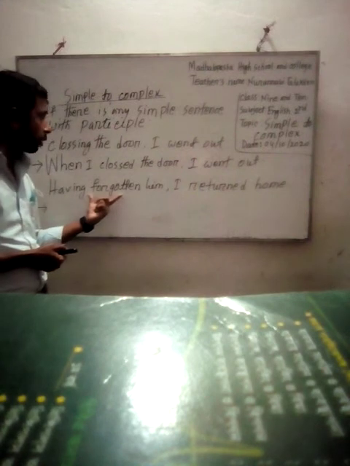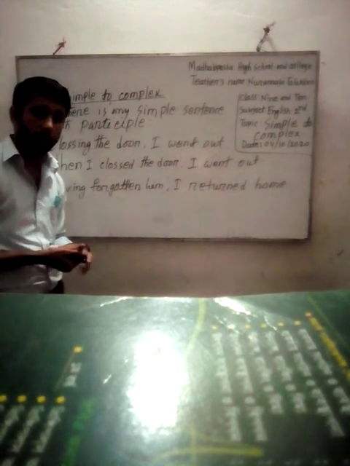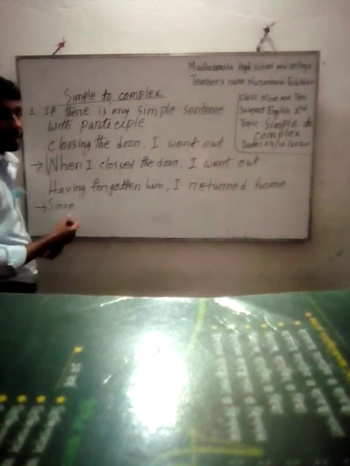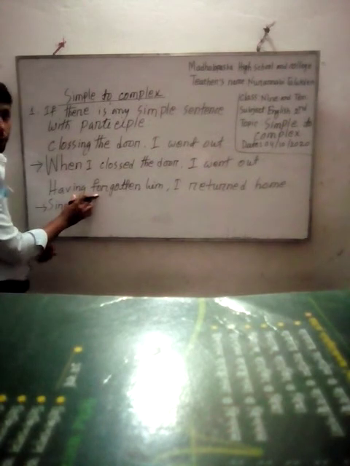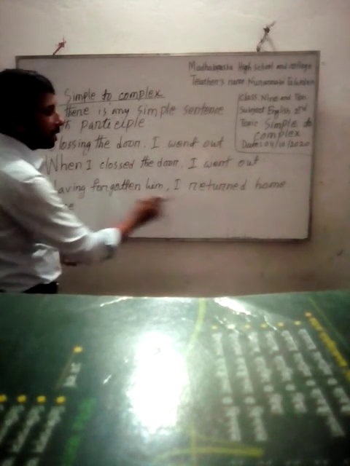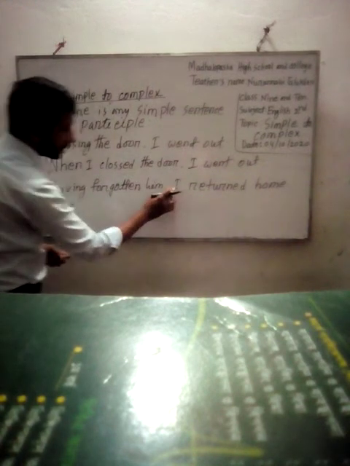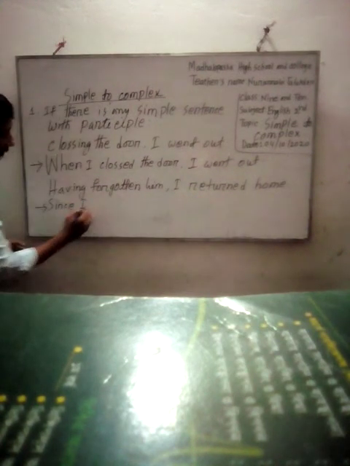When the clause of present participle indicates reason or cause, we use since. According to the previous rule, we use a subject. In this clause, there is no subject, so we will use the subject of the second clause. The subject of the second clause is I. So we will write I.